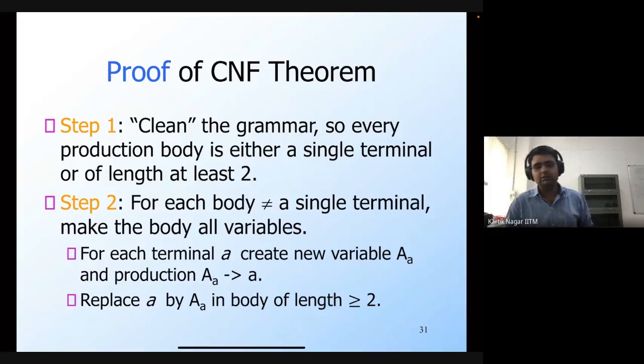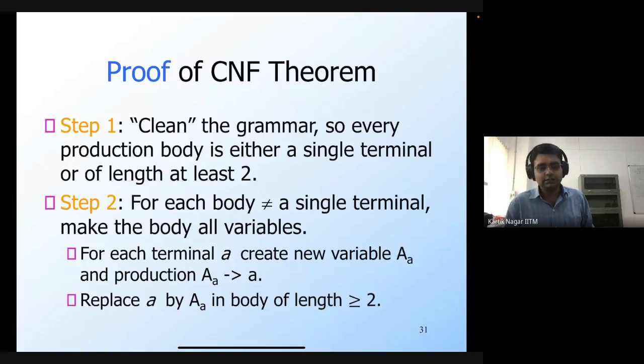Now for every body that is not a single terminal, we follow step 2. So what do we do in step 2? We are going to make this body, which is not a single terminal, all variables, all non-terminals.